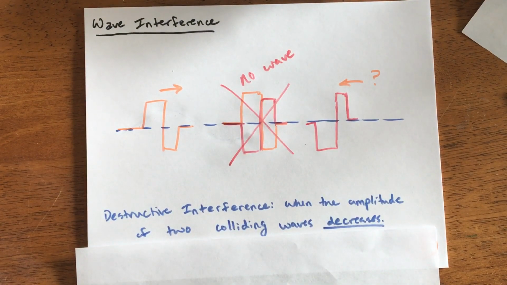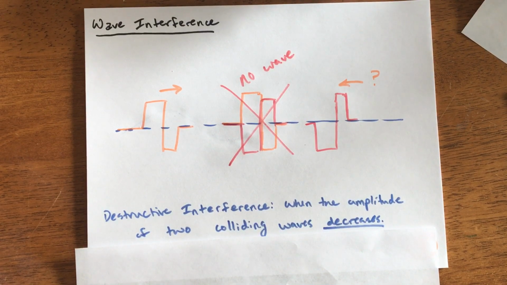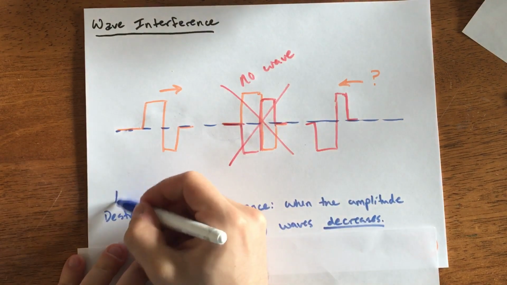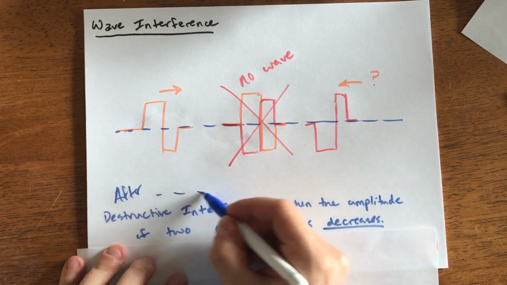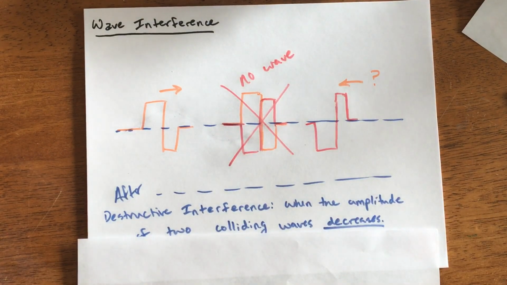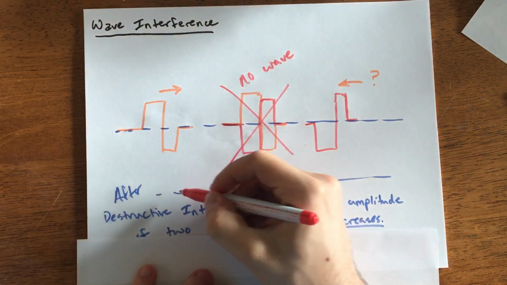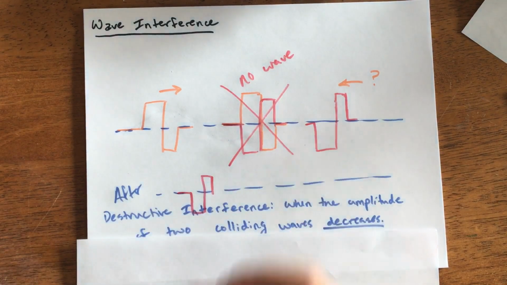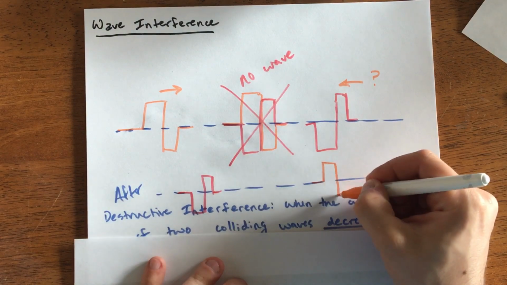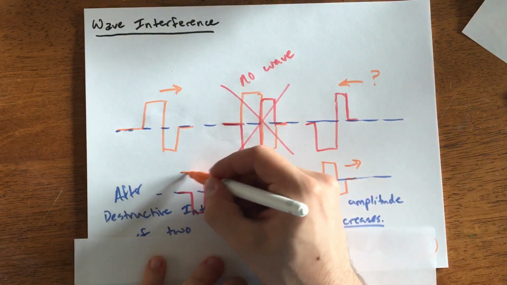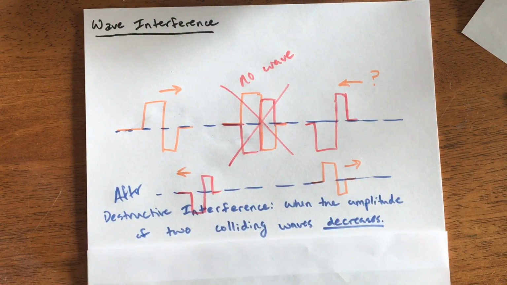After they pass through each other, we can draw our after image one more time. Once they've passed through each other, we're going to get both of those waves back. I'll get my red wave back and the orange wave back as well, and they will continue on their way. So they interfere and then they continue.